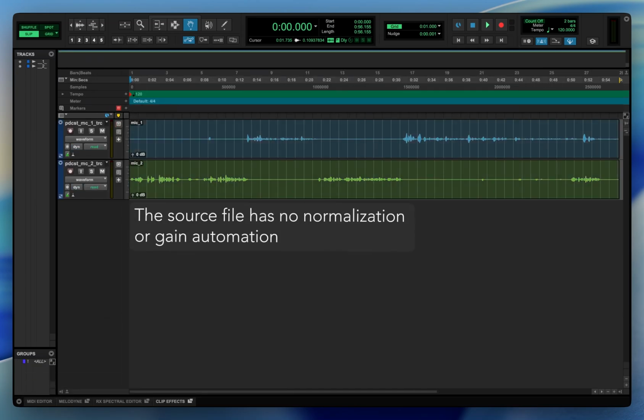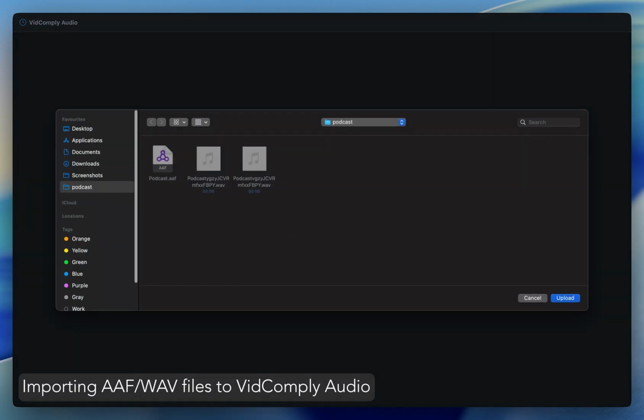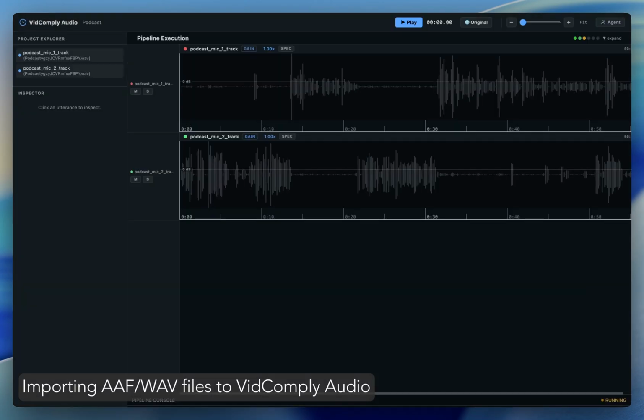Taking a look at the timeline, you can see that the source file is completely raw. It contains no normalization or gain automation. To automate this process, we bring the exact same AAF package into the VidComply audio interface.